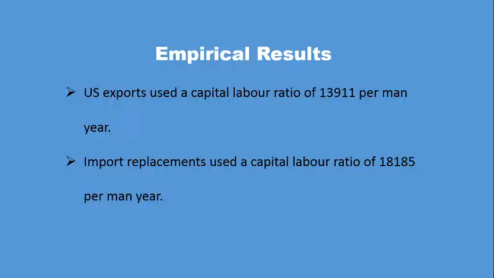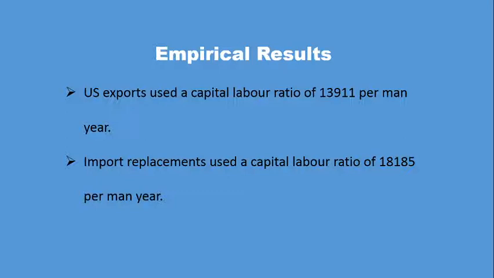Given the proposition that the US is relatively capital abundant, it exports labor intensive goods. This is contrary to the Heckscher-Ohlin theorem. Therefore, it is called the Leontief paradox.